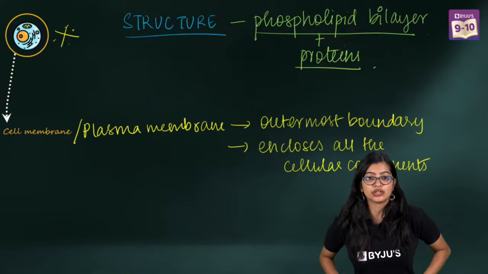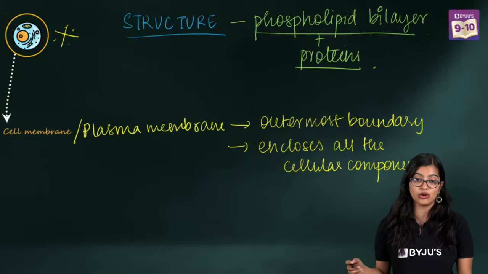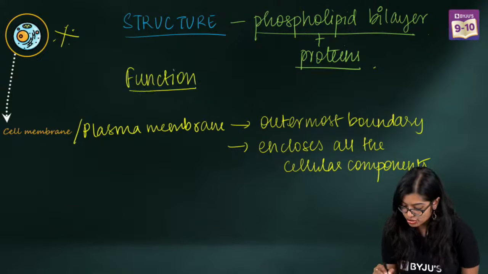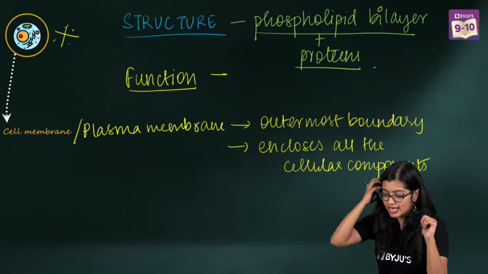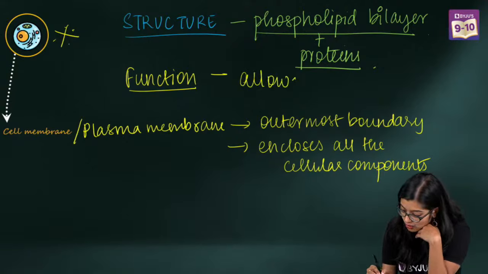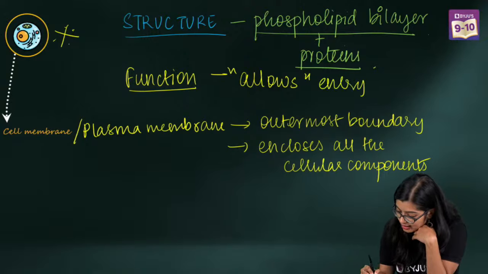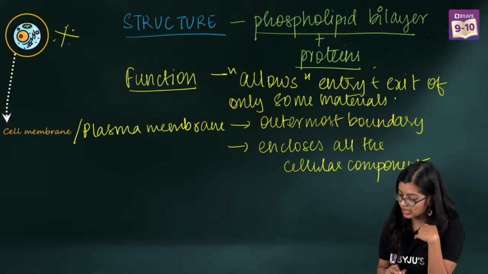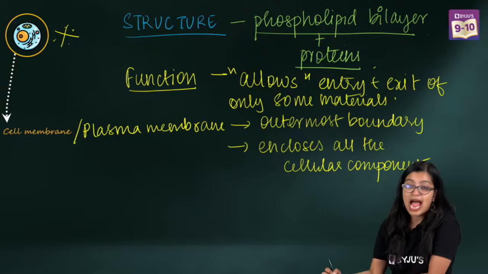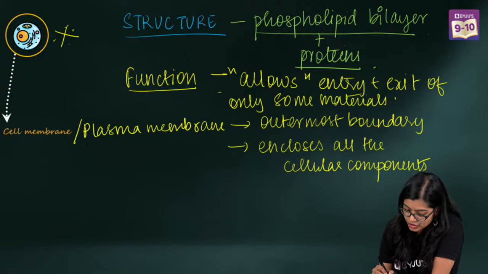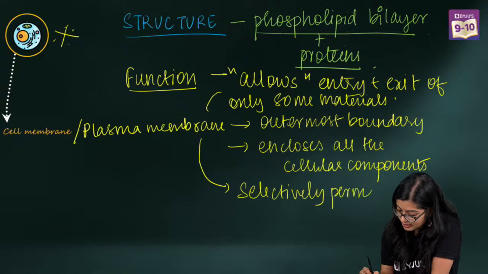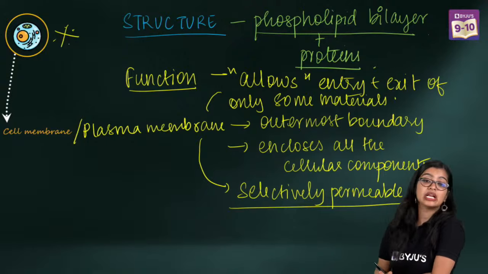So now let's move on to the next one. Now we know the structure. The next thing that we need to understand is the function. What is the function of this particular membrane? The plasma membrane allows the entry and exit of only some materials, and it denies the entry of others, which is why we say that it is selectively permeable in nature.